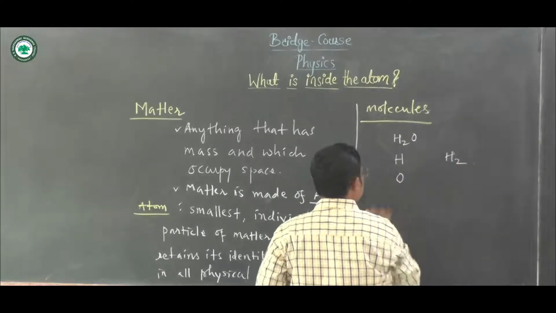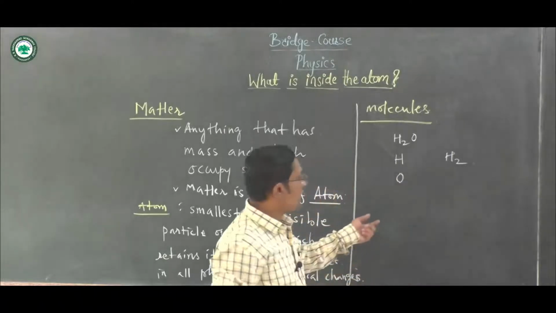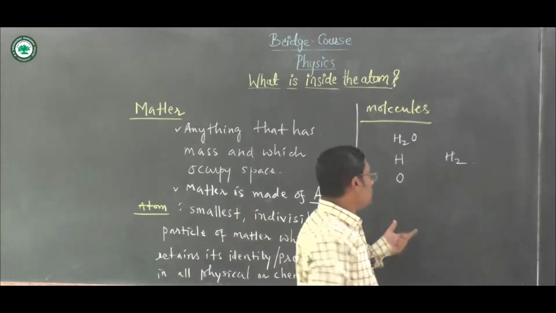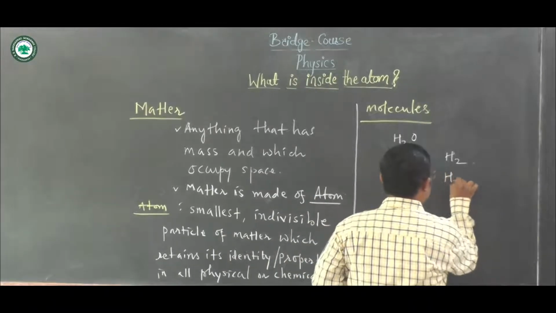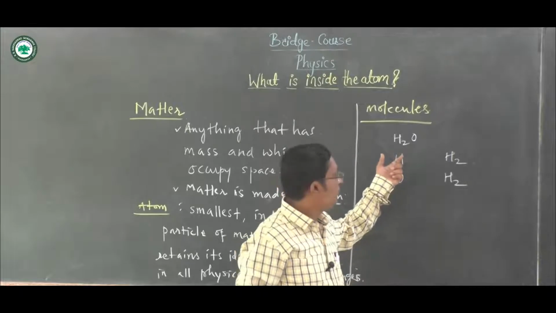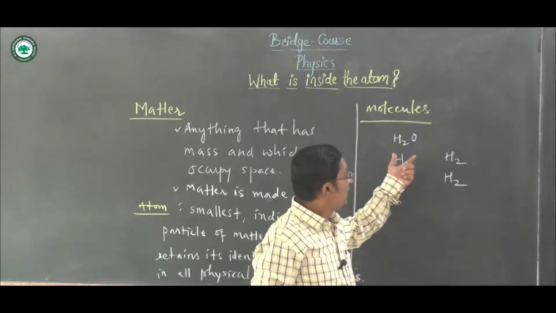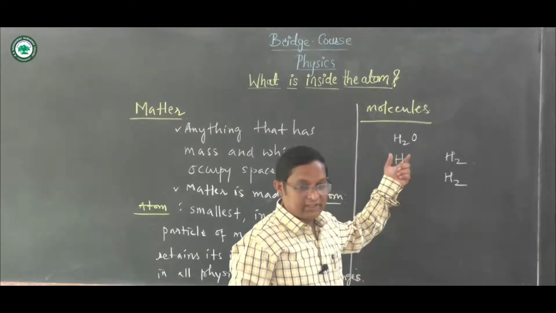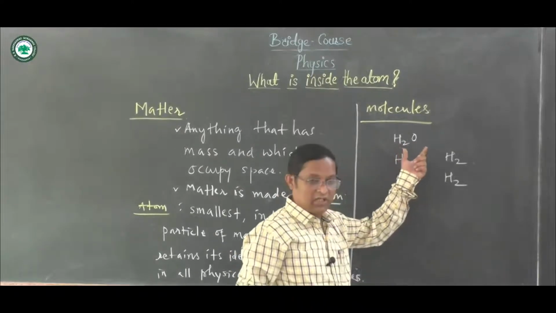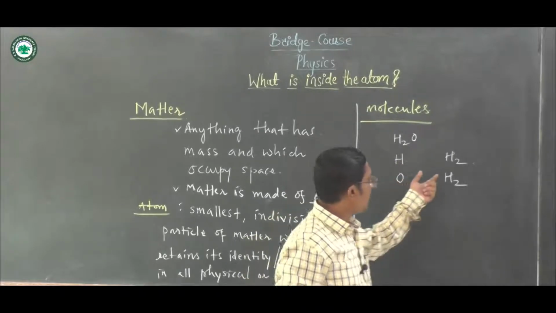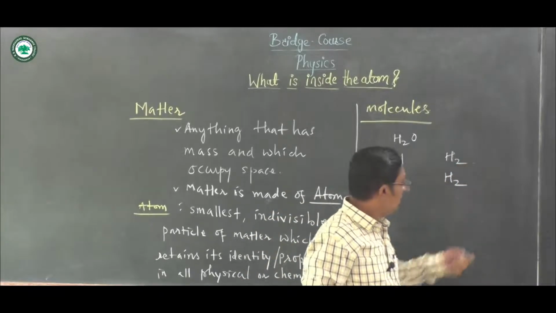Again, consider one element, oxygen, this is an atom, and when two oxygens combine, it forms a molecule. H2O is the molecule of a compound which is made up of two distinct atoms, hydrogen and oxygen.